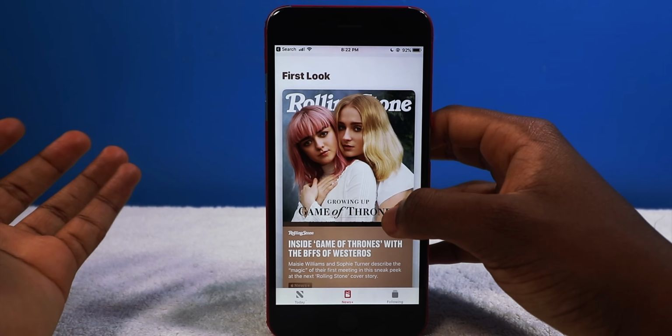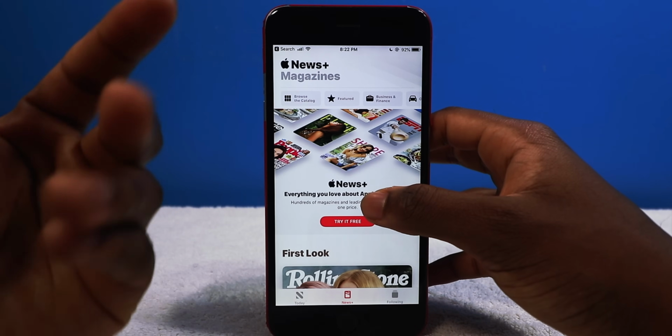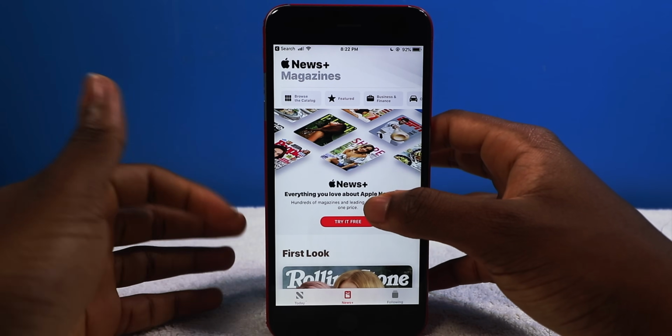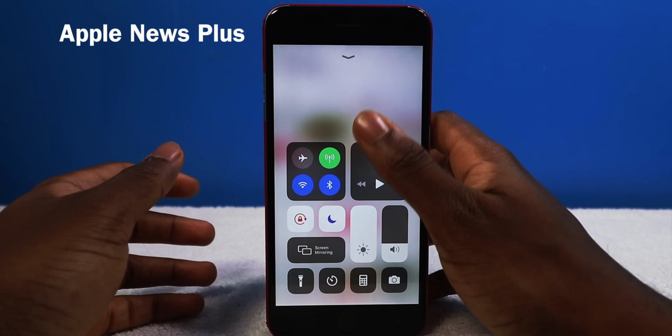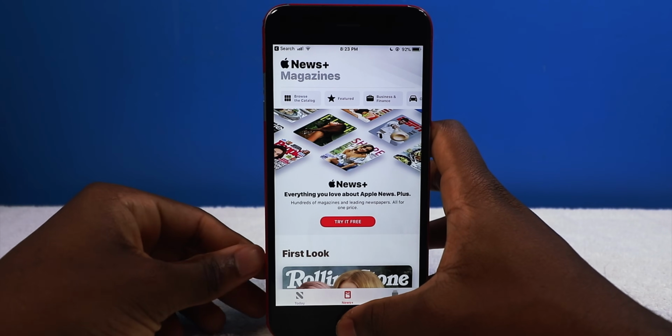So as you guys can see, you have Rolling Stone here. So this is going to save on paper, be a little bit more futuristic. So yeah, that's Apple News. Just been announced today and is available today. Keep on swiping up, thinking it's the iPhone 10.